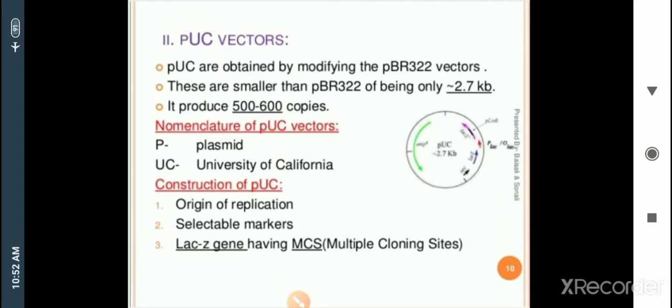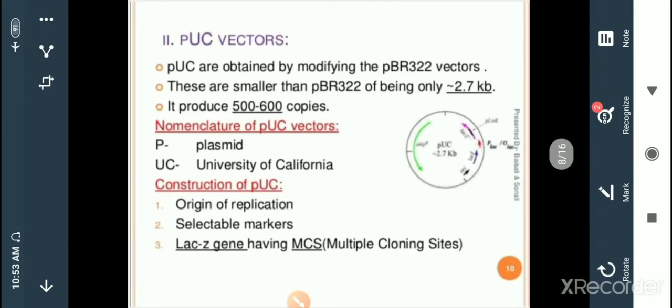It produces 500 to 600 copies. How many copies does it produce? It produces approximately 500 to 600 copies, whereas pBR322 produces 1000 to 3000 copies. Nomenclature of the pUC vector: the p denotes plasmid, whereas UC is the University of California. That is the pUC vector.